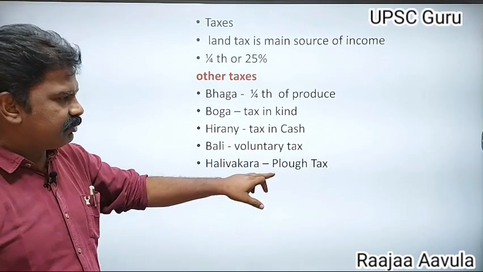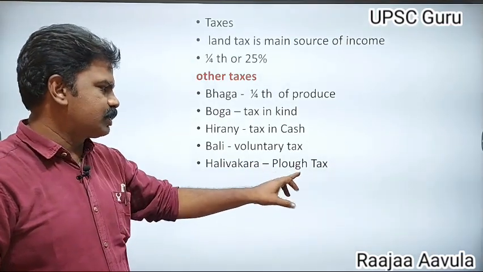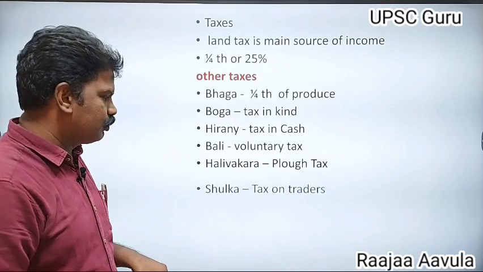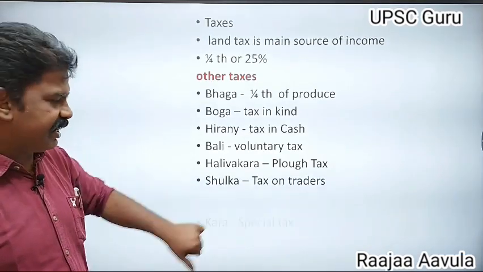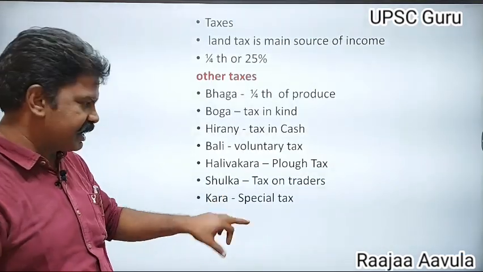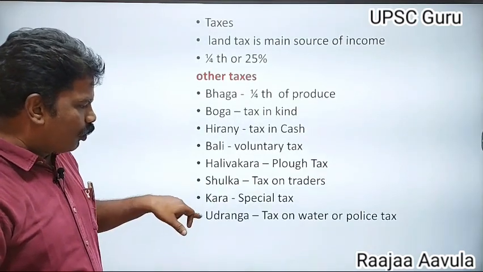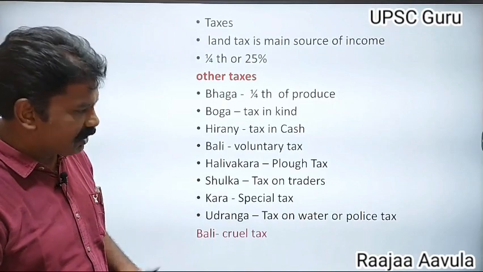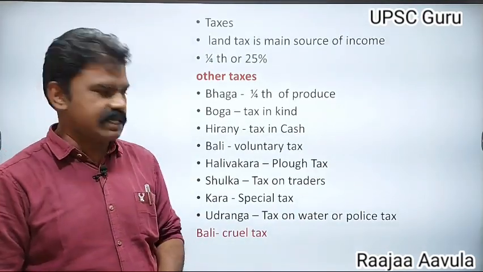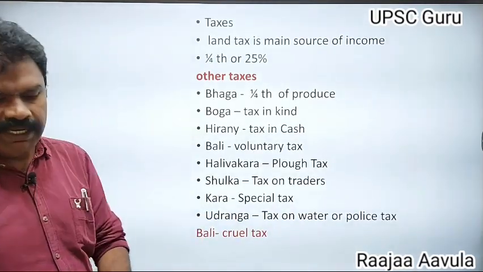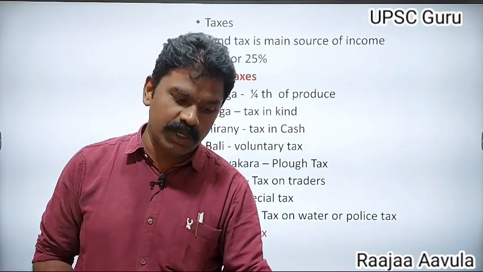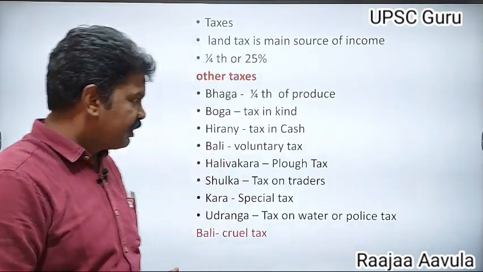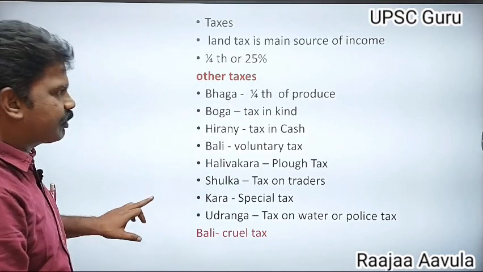Halivakara was a tax on the plough. Sulka was a tax on the traders. Kara was a special tax. Udranga was a tax on water, also called a police tax. I already said Bali is a very cruel tax of that period. This is about the tax system of the Gupta period.